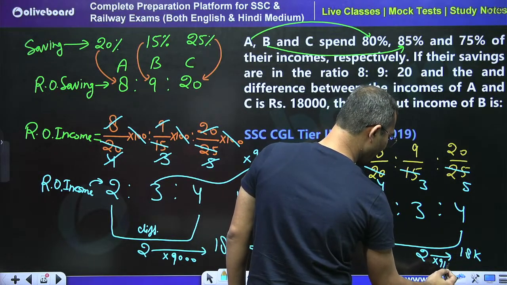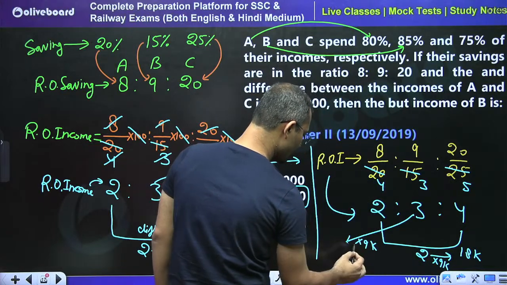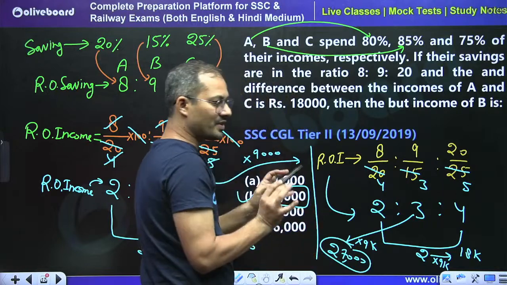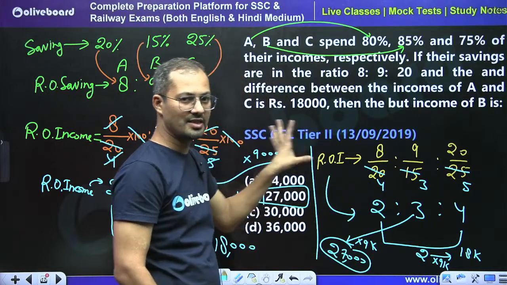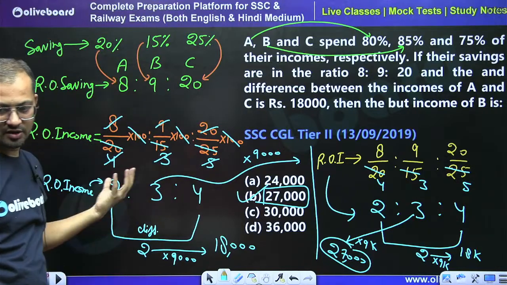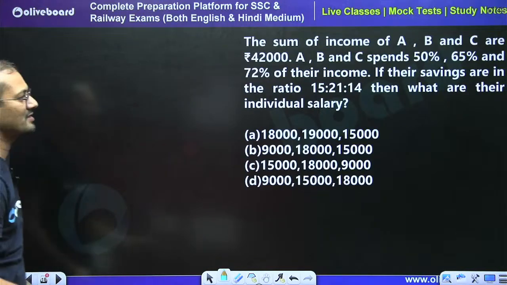How much time? 9K. So 3 unit is 3 into 9K, which is 27,000. So in just 2 single lines, we can solve this question. No need to do all this. I hope this is very much clear. So moving forward, yes, B part is the right answer.